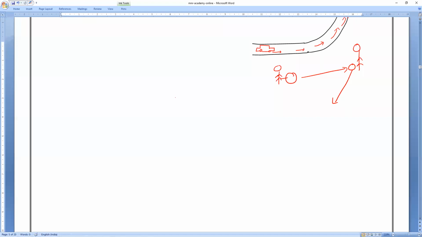Now, let us revise from class 8. We have 2 types of forces. Can you tell me what the 2 types of forces are which you studied in 8th class? Contact force and non-contact force. It is not necessary for us much, but of course we will revise. So forces are of 2 types: contact forces and non-contact forces.